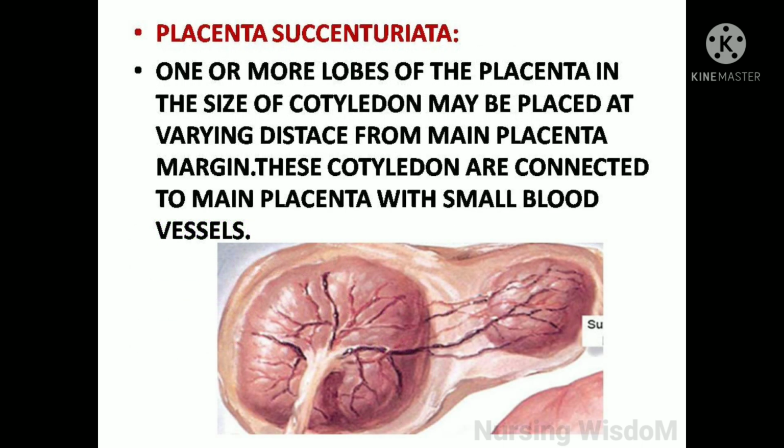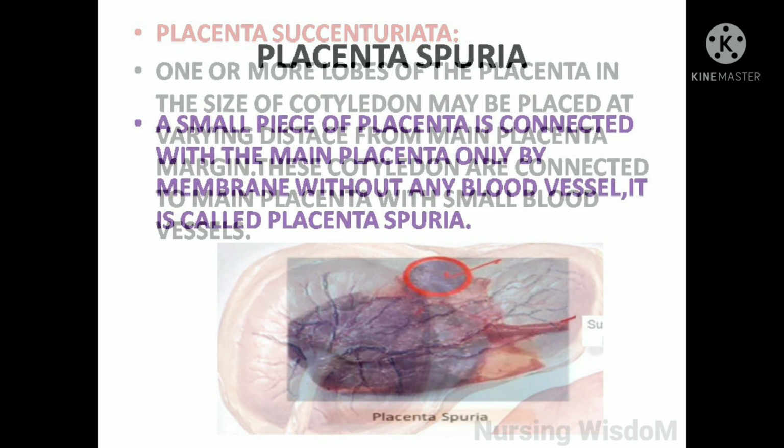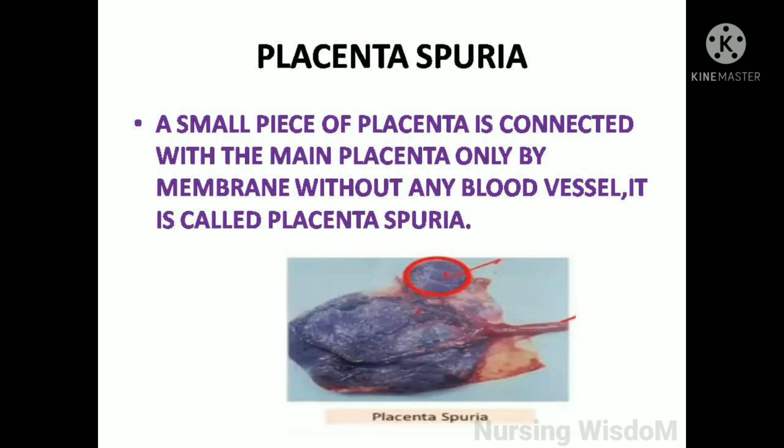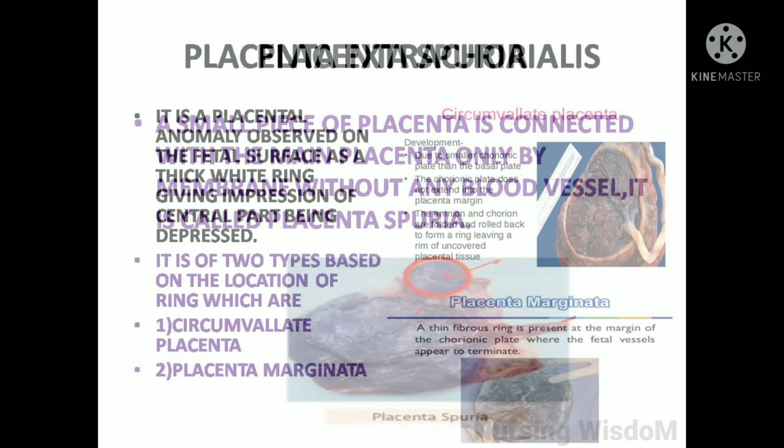Placenta succenturiata, one or more lobes of the placenta in the size of cotyledon may be placed at varying distance from main placenta margin. These cotyledons are connected to main placenta with small blood vessels. Placenta spuria, a small piece of placenta is connected with the main placenta only by membrane without any blood vessel. It is called placenta spuria.